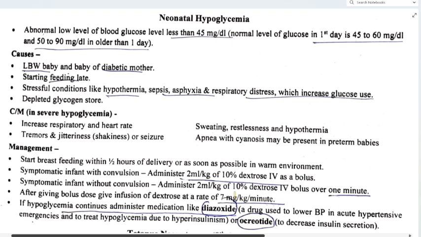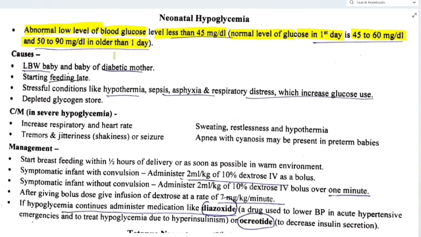So today we will be discussing neonatal hypoglycemia. So let's start. It is an abnormally low blood glucose level, less than 45 mg per deciliter. The normal level of glucose on the first day is 45 to 60 milligram per deciliter, and 50 to 90 milligram per deciliter in babies older than 1 day.